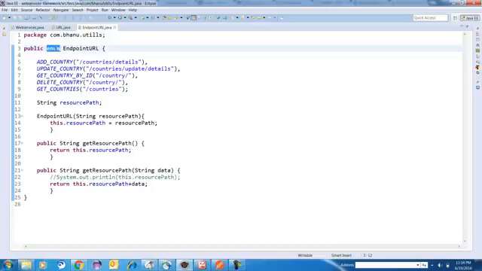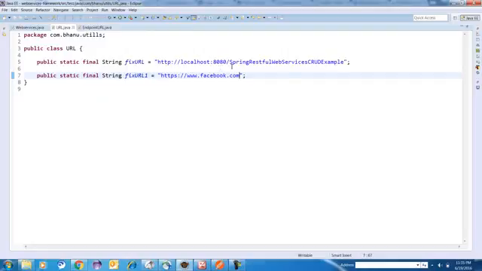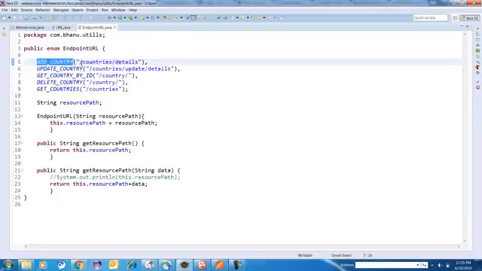So here I made one enum class, and I'm writing add country, with brackets, and it takes a string. I'm just supplying it for add country. Add country has some endpoint URL, so it will have this full URL plus this URL.